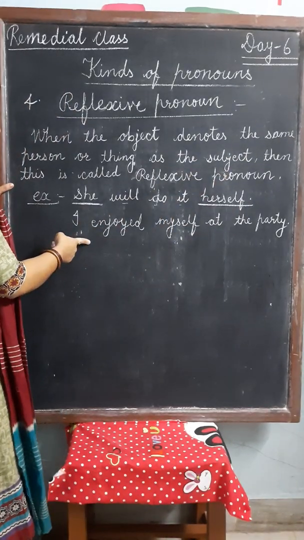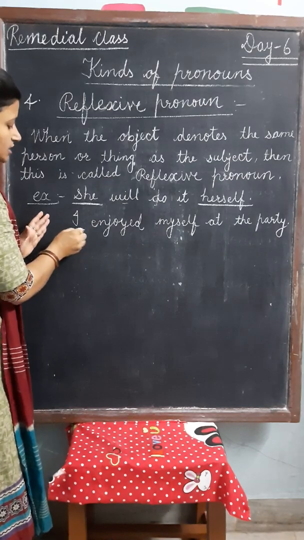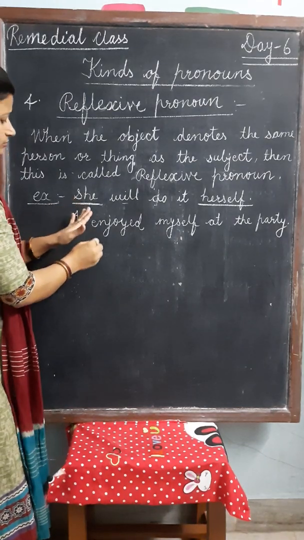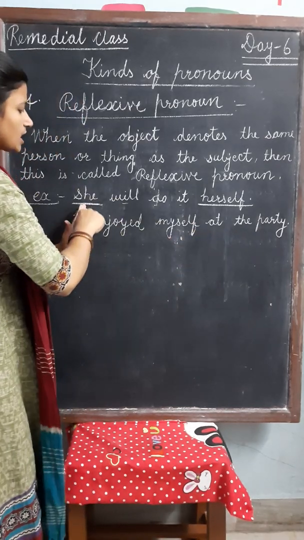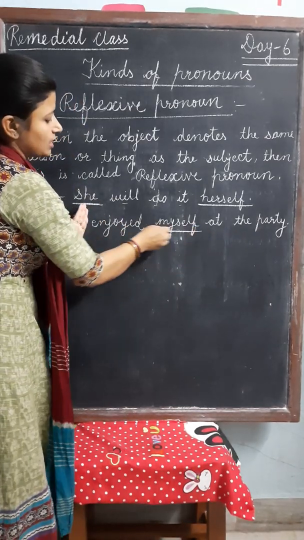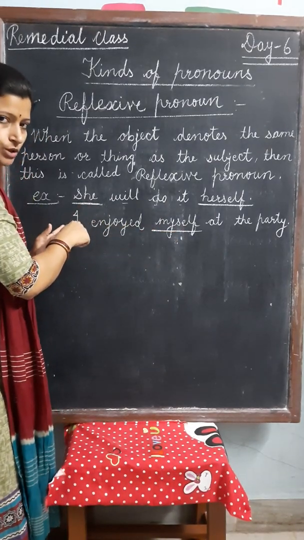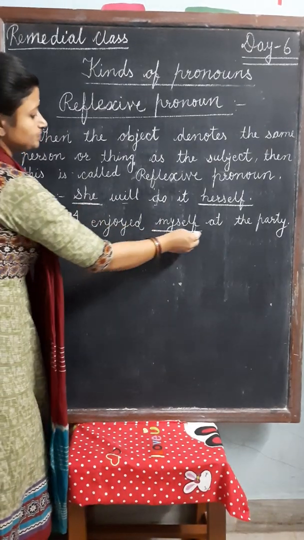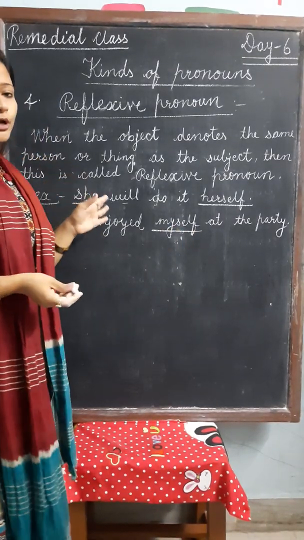In the second sentence, I enjoyed myself at the party. I here is subject, and which word in this sentence denotes I? Myself. Myself is the word which is related to I. It denotes I. So myself is reflexive pronoun.